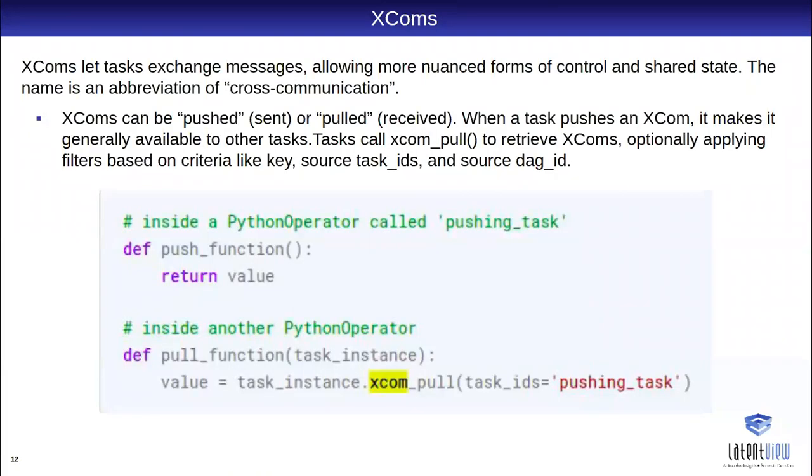This is definitely needed when we work on a data pipeline, because we need values returned from another task in the task executing. We can pull using XCOM pull and XCOM push.